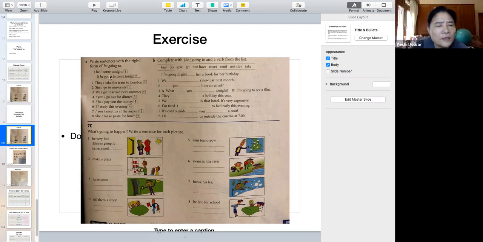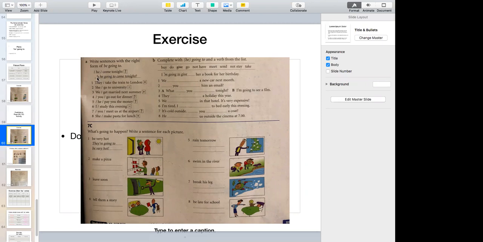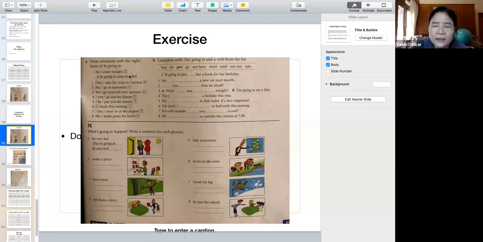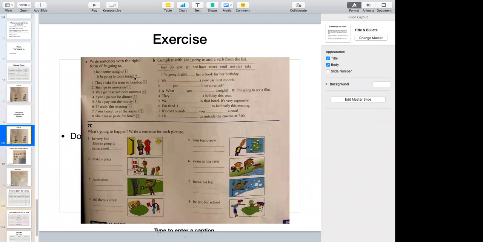The first one is given. This is a question. It's he. Is he going to come tonight? All right, it's a question. Is he going to come tonight? Okay. So this is number one.